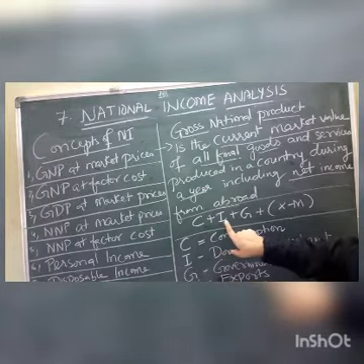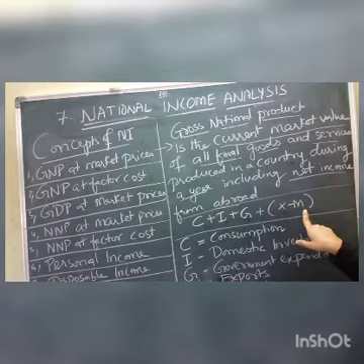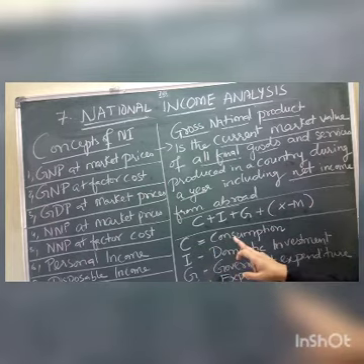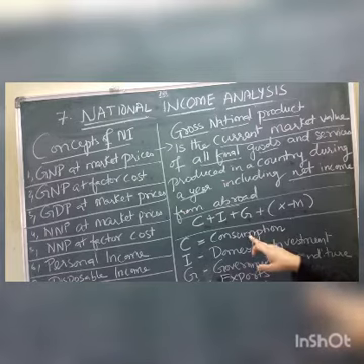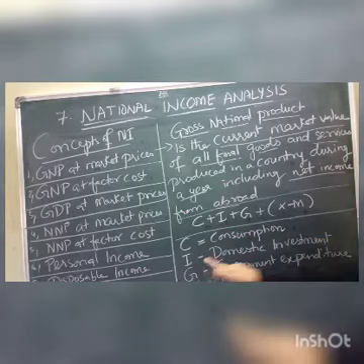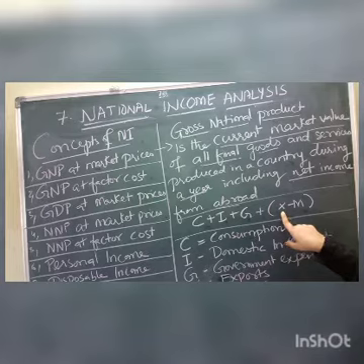C plus I plus G plus X minus M. So what does C stand for? C is the value of final consumer goods and services produced in a country, the consumption of the household, we can say, children. I stands for domestic investment. G stands for government expenditure. X is exports and M is imports.